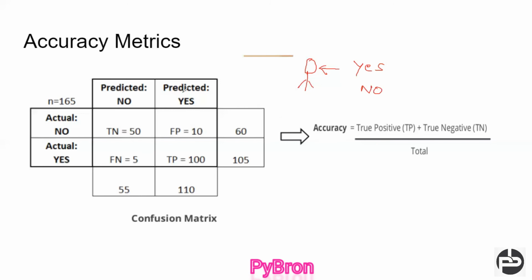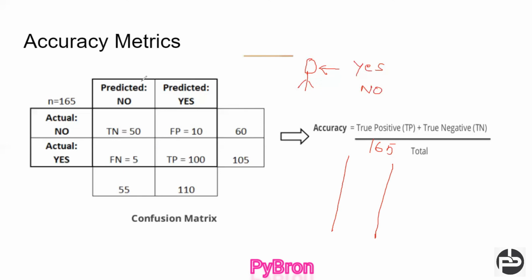In order to calculate the accuracy, we should know the confusion matrix. What is the confusion matrix? Its name indicates confusion, meaning it's a bit confusing to understand, but I will try to correlate all these things in a very generic way, so that you can relate it to real time. Let's suppose we have a total of 165 data points, 165 patients to test whether C is pregnant or not.